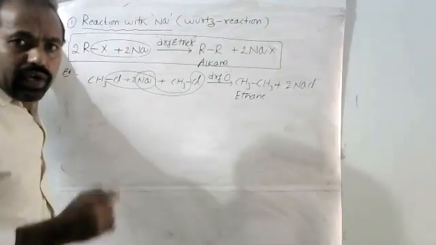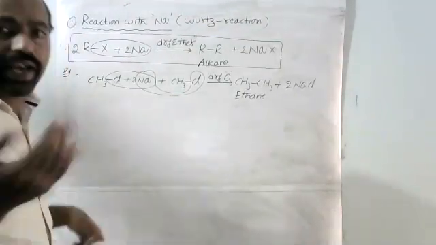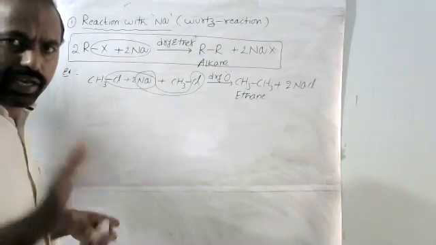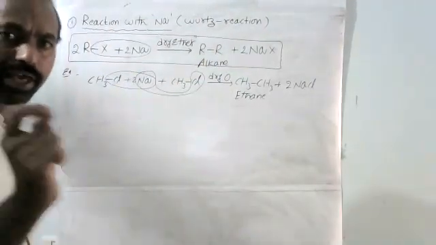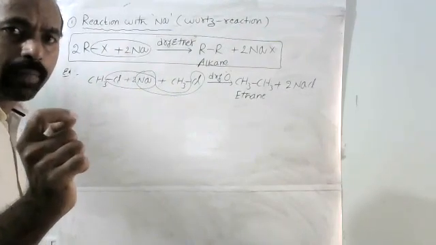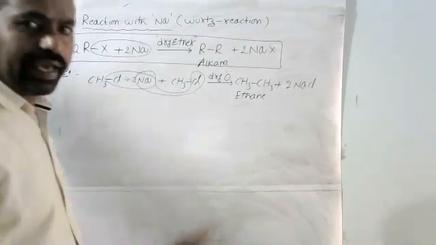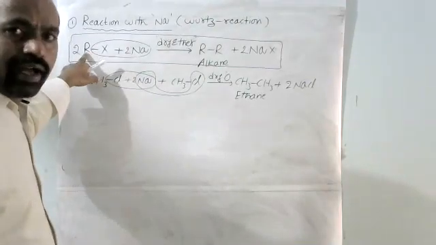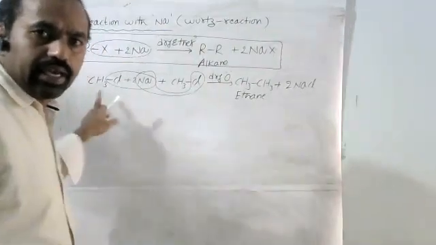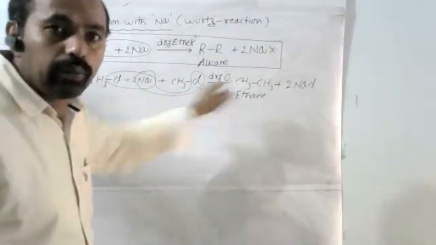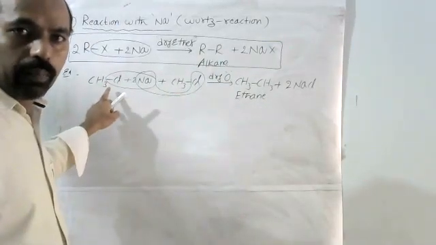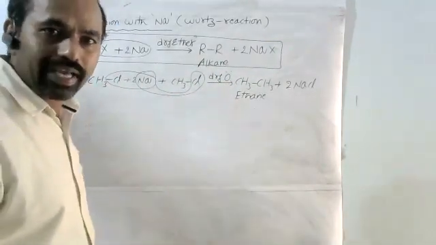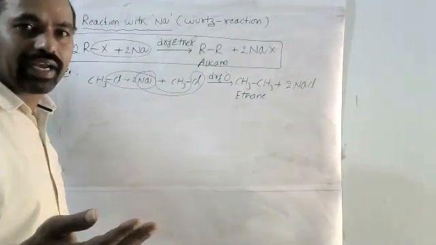Otherwise, what if we take 2 different alkyl halides? Generally, the Wurtz reaction is used for the preparation of alkanes with an even number of carbons. For example, methyl halide gives ethane, ethyl halide gives butane, propyl halide gives hexane, butyl halide gives octane, and pentyl halide gives decane.